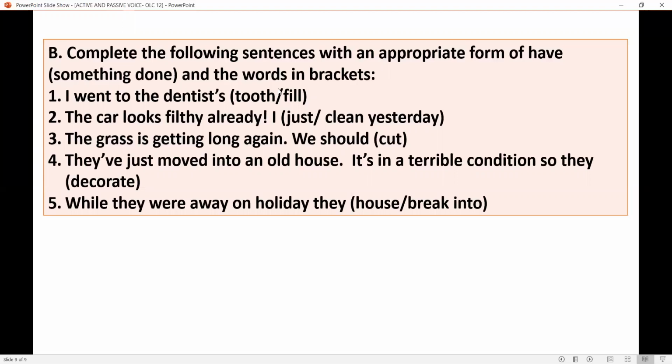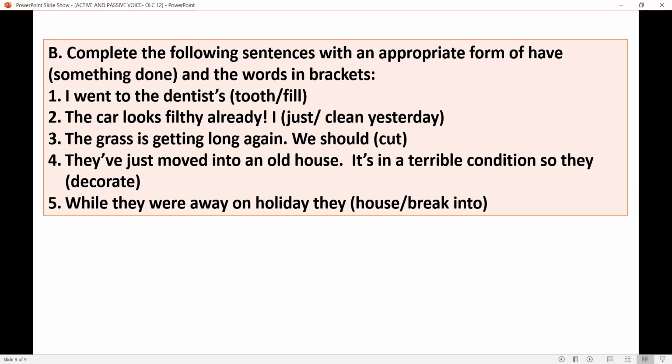You can read the question. I'll just read out one example so that it will be easy for you to do this exercise. One example is: the curtains look shabby. I really must, in brackets it is given, clean.